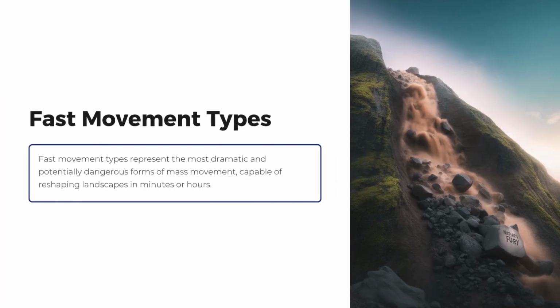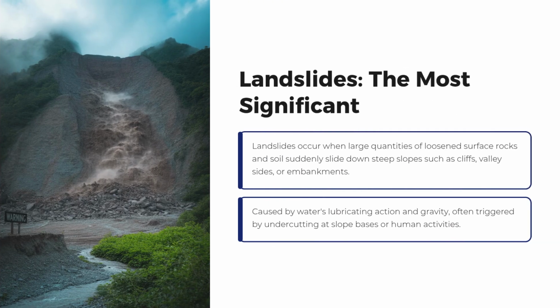Fast movement types. Fast movement types represent the most dramatic and potentially dangerous forms of mass movement, capable of reshaping landscapes in minutes or hours. Landslides, the most significant. Landslides occur when large quantities of loosened surface rocks and soil suddenly slide down steep slopes, such as cliffs, valley sides, or embankments, caused by water's lubricating action and gravity, often triggered by undercutting at slope bases or human activities.